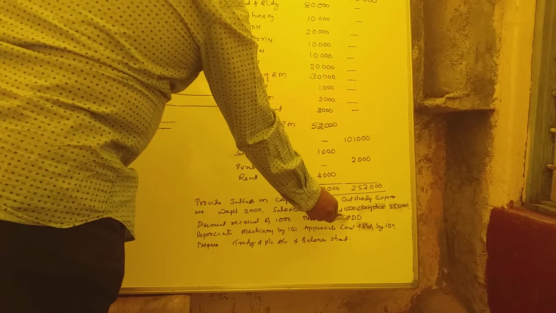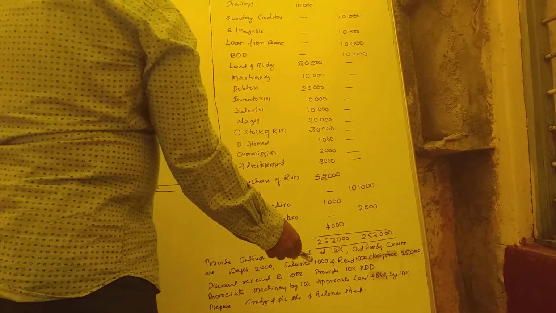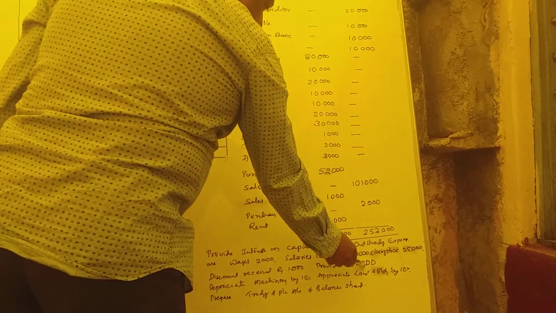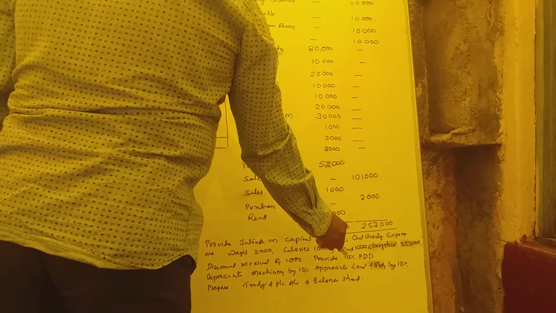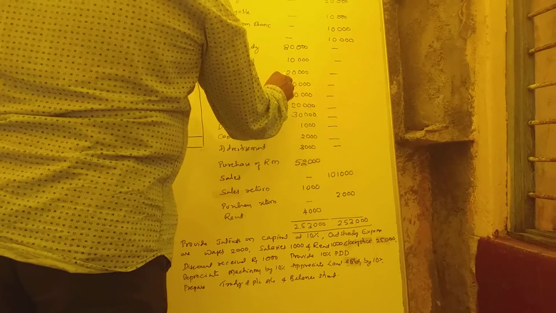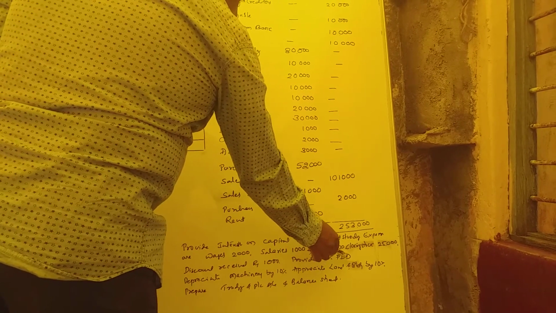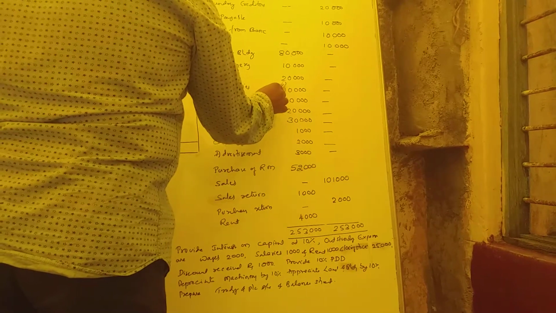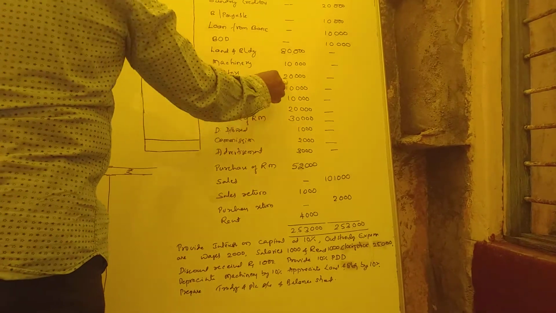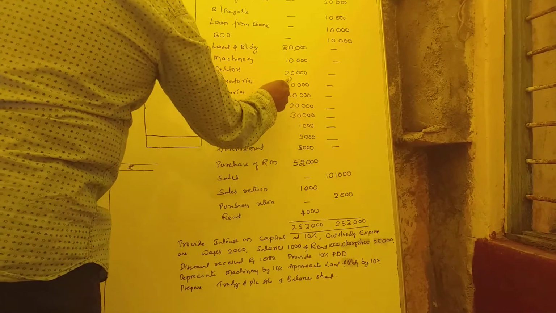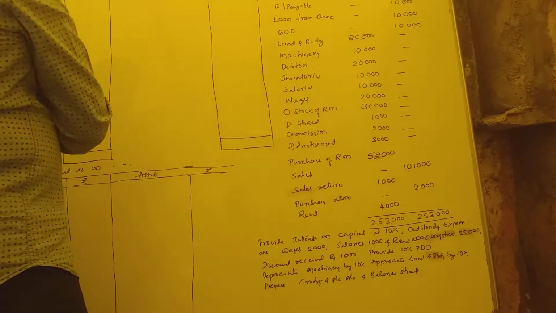Our rent is over. So provide 10% PDD. That means we have debtors 20,000, there is a doubtful. So provision for doubtful, we created 10%. It's a loss. Total debtors 20,000, out of which 10% provision for doubtful, that is 2,000. That should be subtracted because we are not receiving this amount. So this is one entry under asset side and one more entry under profit and loss account.